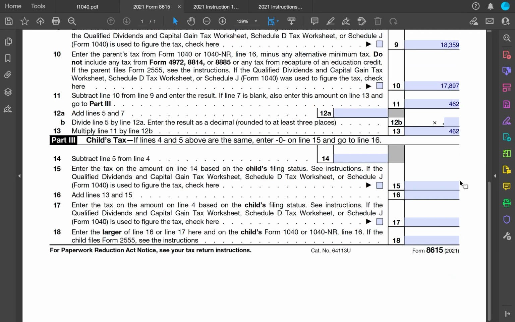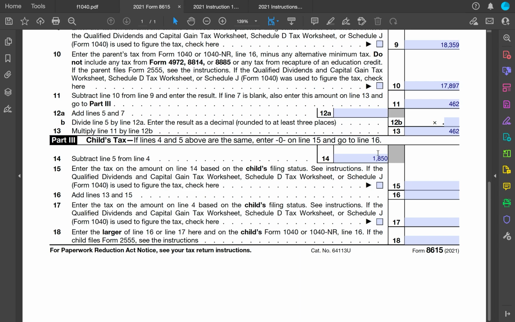Now, calculate the taxes on there for him. Subtract line 5 from line 4. Done that already. It's going to be $1,850. Again, this is what we calculated before as the non-parental tax. Basically, what this calculation is doing is taking his taxable income and then subtracting out what is being apportioned to the parents at their rate.